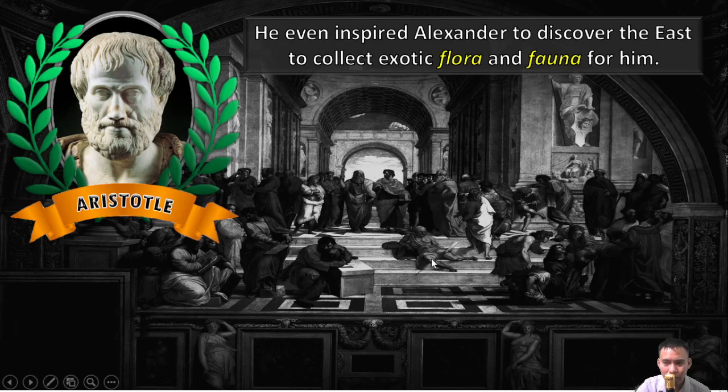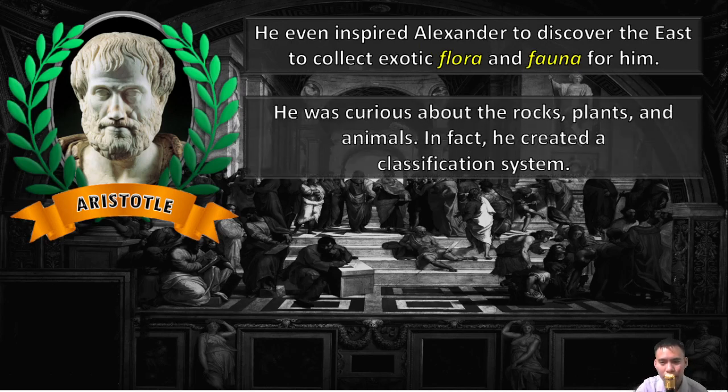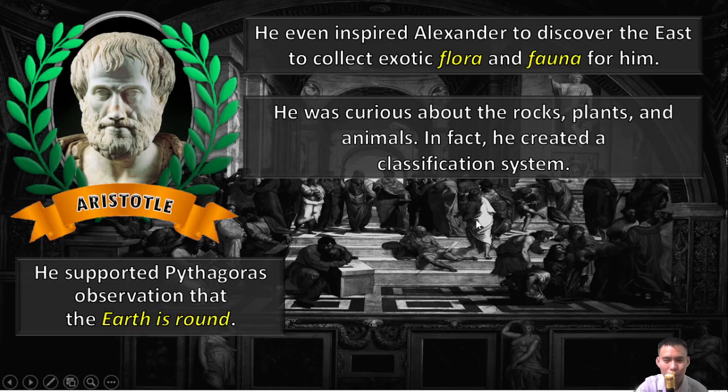He inspired Alexander to discover the East and collect exotic flora and fauna for him. He was curious about rocks, plants, and animals. In fact, he created a classification system for them. That's what makes him the true bearer of realism. He even observed with the use of senses and experimentation: rocks, plants, animals, and so on. That's what makes him a realistic type of person.